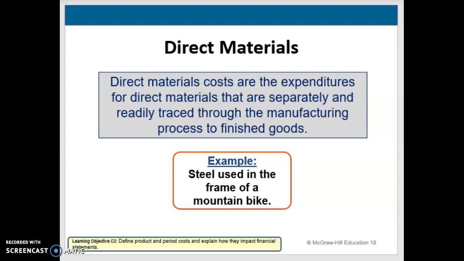If we think about this example of a mountain bike that we'll use throughout, it's going to be the tires, the seat, the frame, pedals, brakes, cables, gears, handlebars. Those are all examples of direct materials that are going to be used to make this mountain bike.